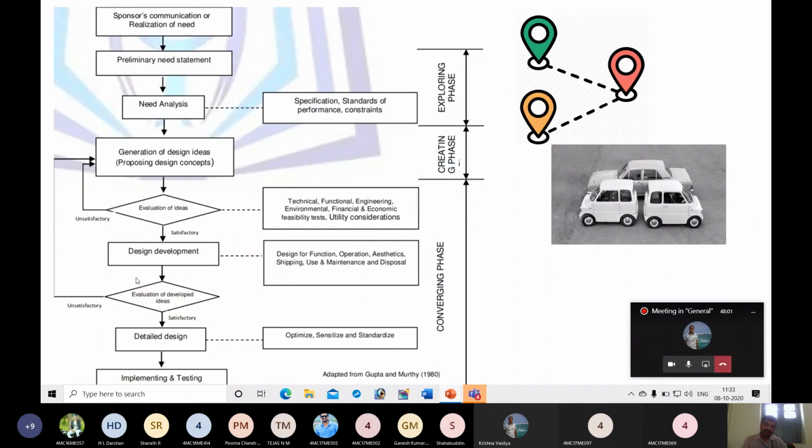You are going to work on those 2 solutions by considering design for function, that is design by considering functional aspects. That means it has to travel for 50,000 kilometers or 1 lakh or 5 lakh kilometers at a speed of 80 kilometers, like that. That might be a functional aspect. Again, operation in between on the road, in between Bangalore and Mangalore. Aesthetics, the look of the product, is also important and plays another vital role.